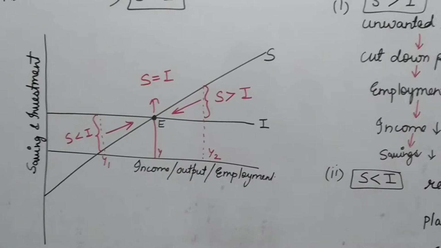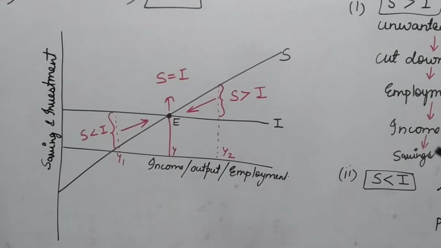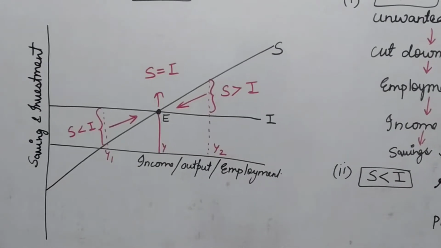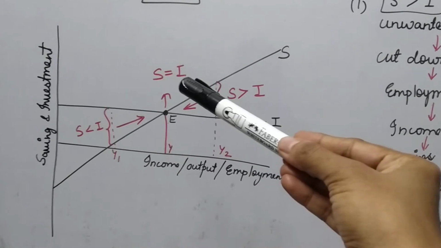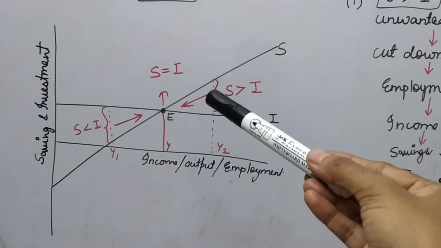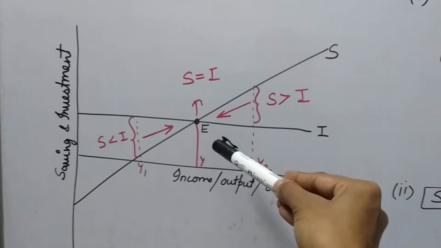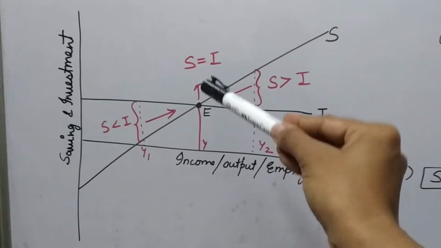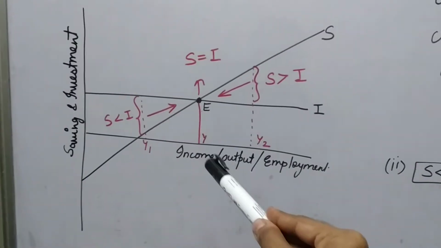So this is the approach in which the equilibrium level of income and output is determined, where planned savings is equal to planned investment, or maybe we can say where saving and investment curves intersect with each other, that is the point E. Here you can see that savings and investment curves are intersecting with each other. So this is the point where the economy will be in the equilibrium, and this OY is the equilibrium level